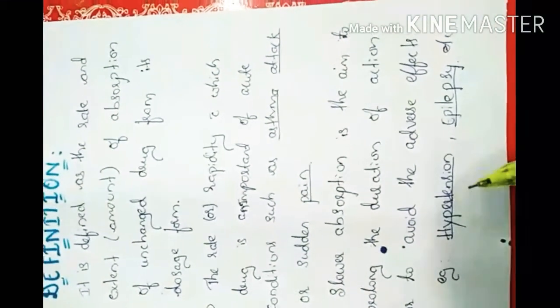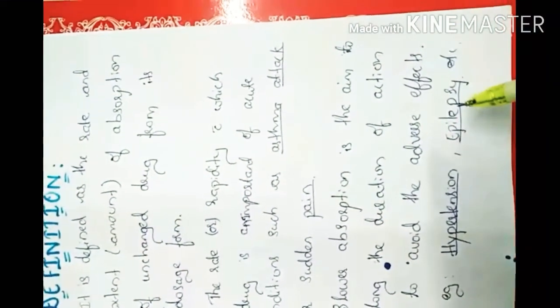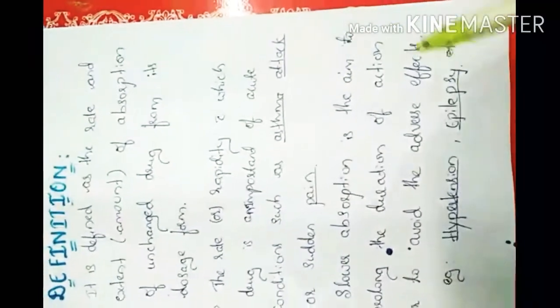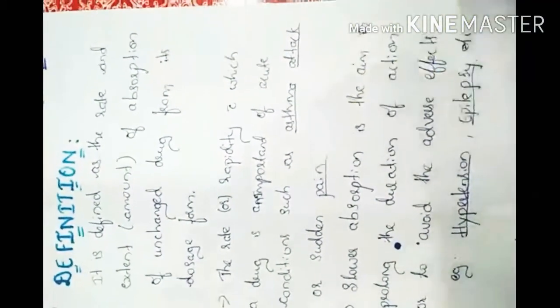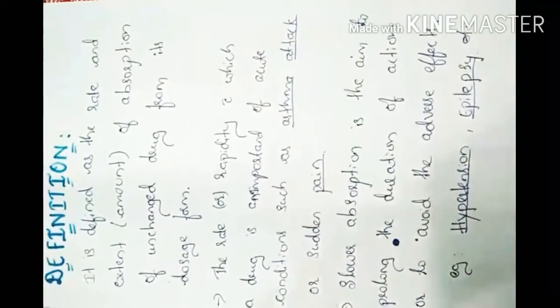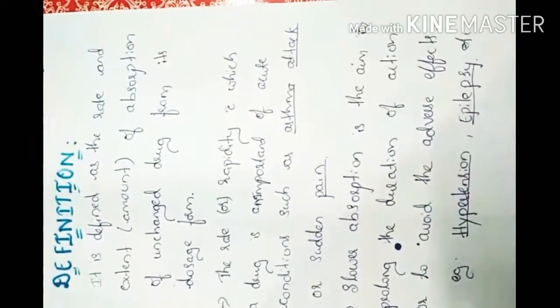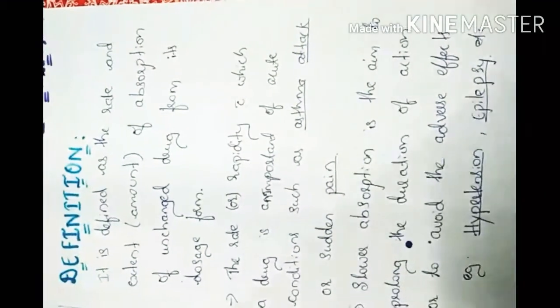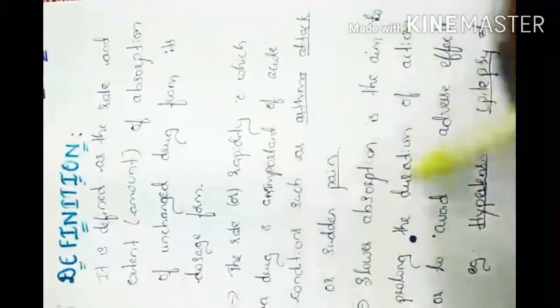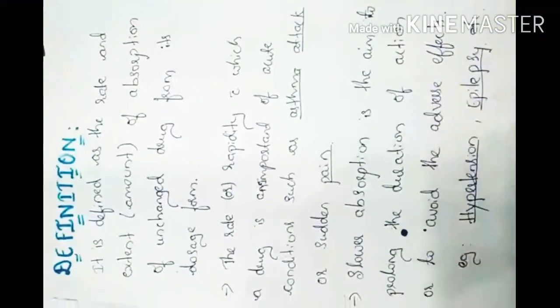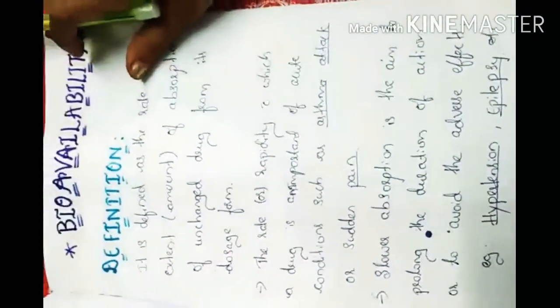In hypertension we use tablets, and in epilepsy we use tablets, and they act very slowly. The absorption takes place over a prolonged time, meaning a slow rate of absorption takes place. That is the difference between the rapidity and slower absorption of a drug in bioavailability.